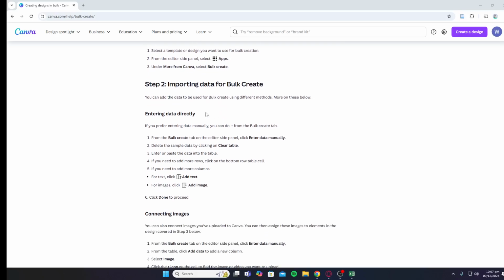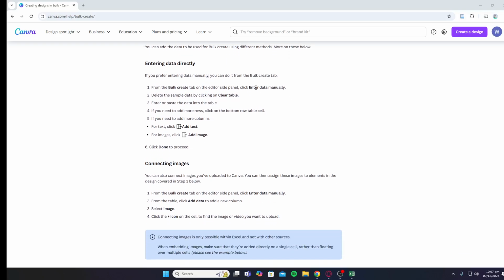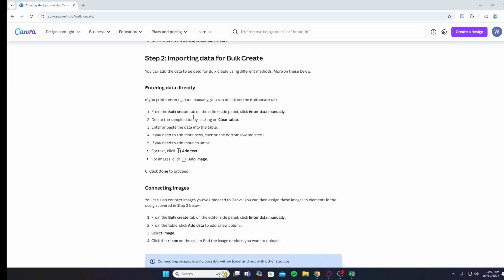Next thing you need to do is import data for Bulk Create. You can add the data to be used for Bulk Create using different methods. So you can enter data directly from the Bulk Create tab on the editor side panel. Click Enter data manually. Delete the sample data by clicking on the Clear tab. Enter or paste the data into the table.